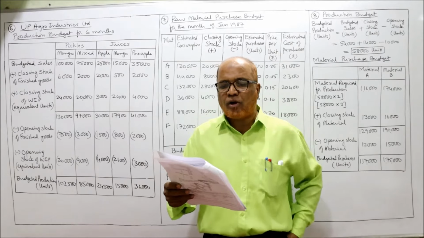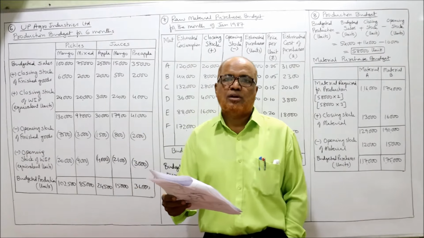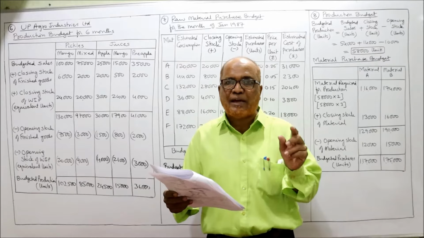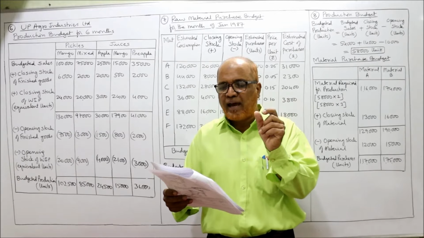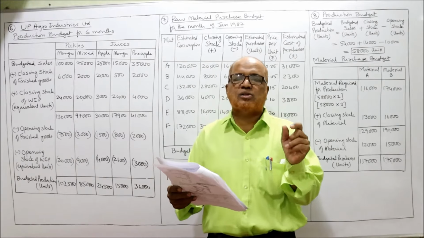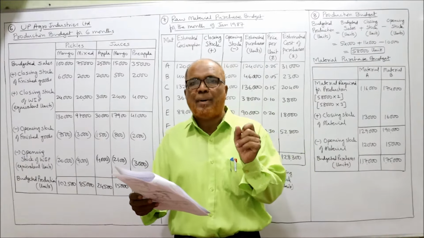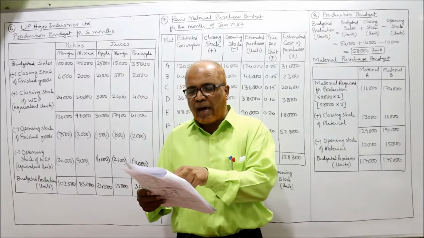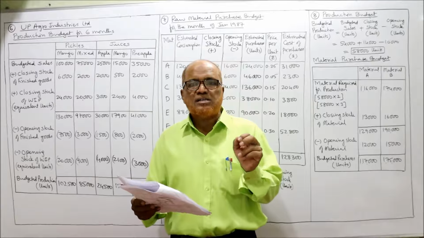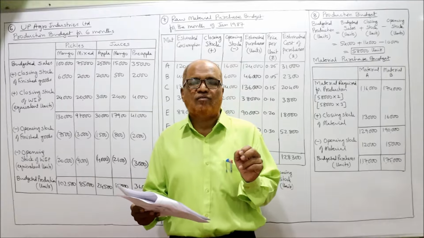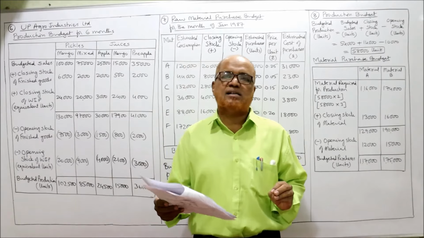Pickles, number of bottles: mango 1 lakh bottles, mixed 75,000. So 2 grades, 2 variants of pickles are there, mango pickle and mixed pickle. So 1 lakh bottles of mango pickle, 75,000 mixed pickle. Juices: apple, mango, pineapple. The number of bottles for apple 25,000, mango 15,000, pineapple 35,000. These are the budgeted sales for all the products. The inventory levels have been determined as under.